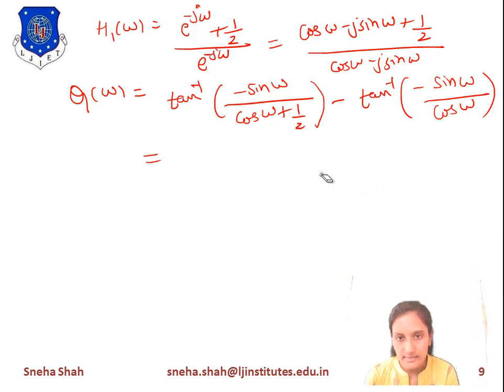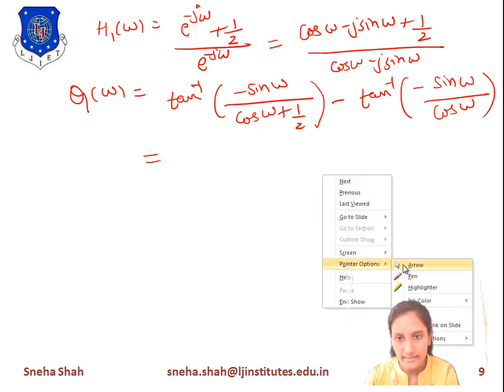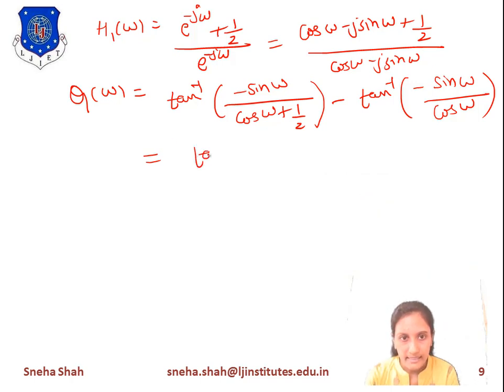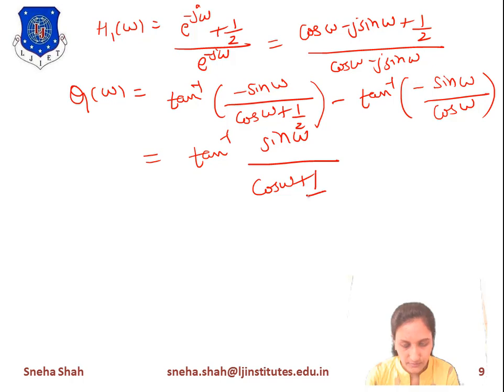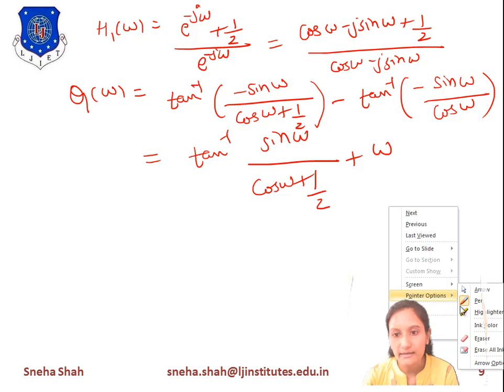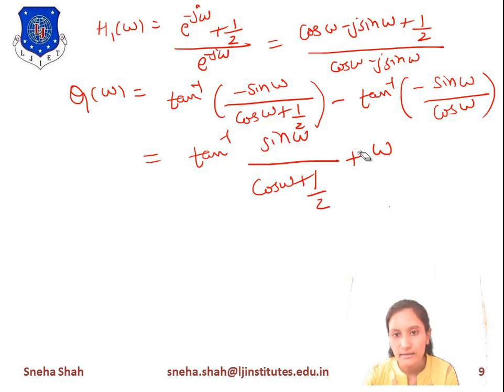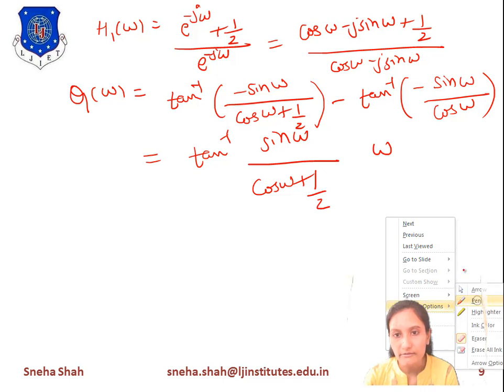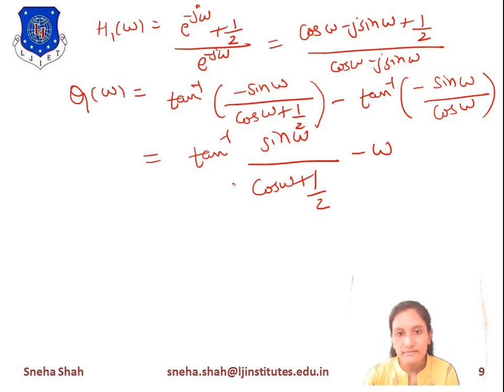this one is the final part as tan inverse sin omega upon cos omega plus 1 by 2, plus this one is omega. Now if we take the minus part common over here, this term will become minus instead of plus. So this is the final answer.